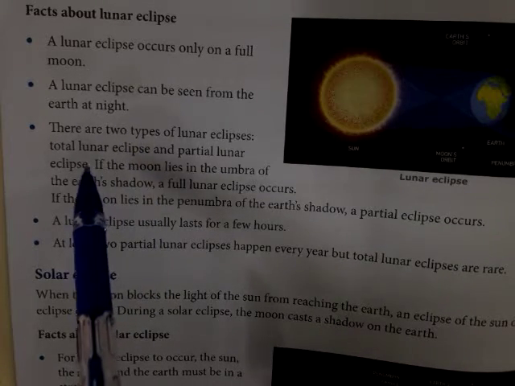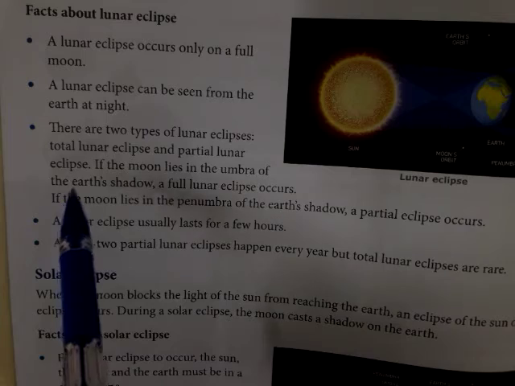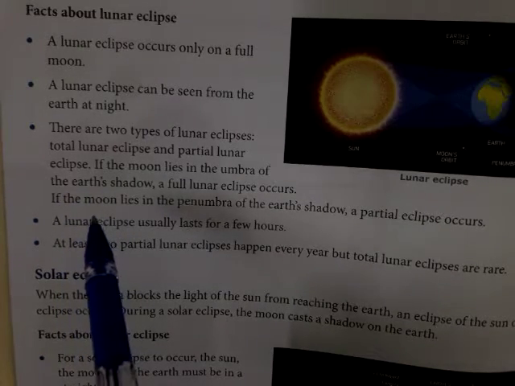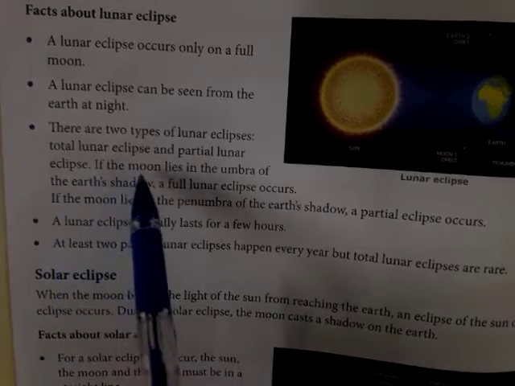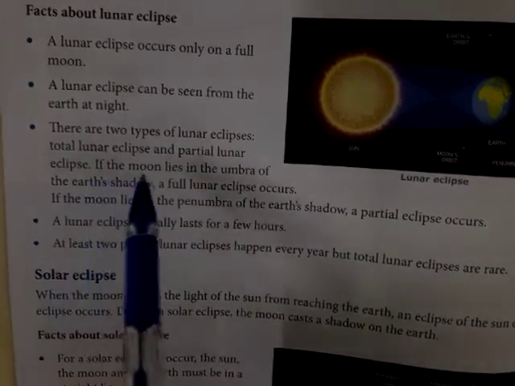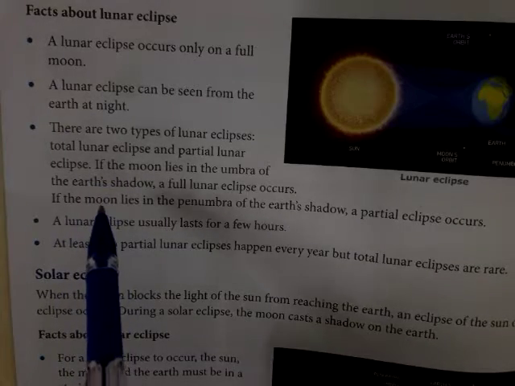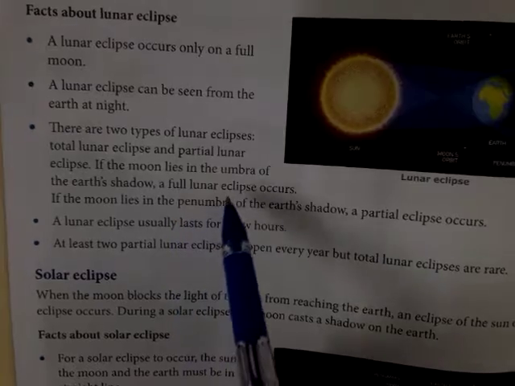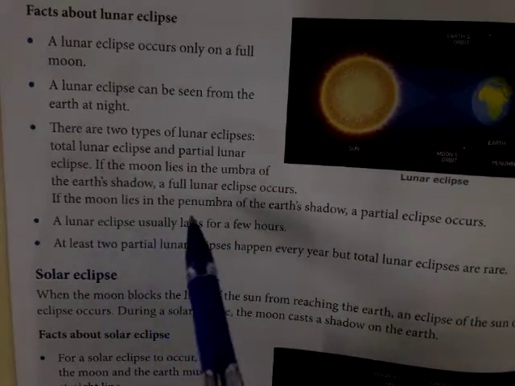If you talk about lunar eclipses, there are two kinds: a total lunar eclipse and a partial lunar eclipse. What about the total lunar eclipse? Here the condition comes out of what the umbra and the penumbra are.